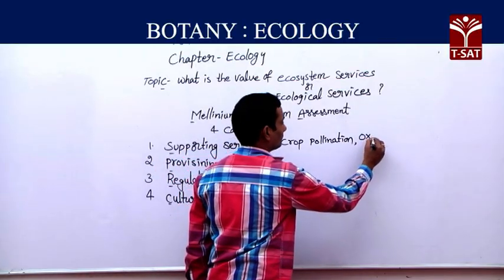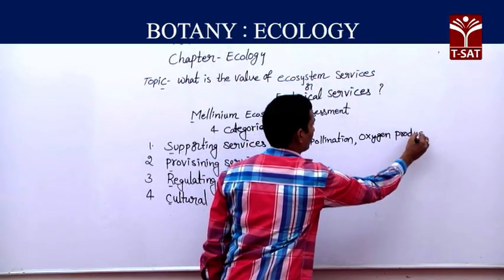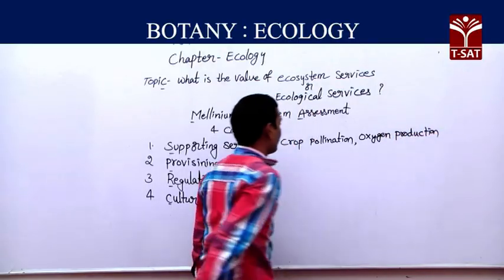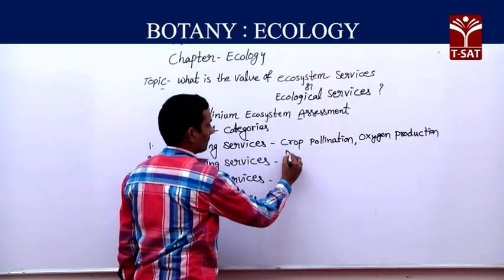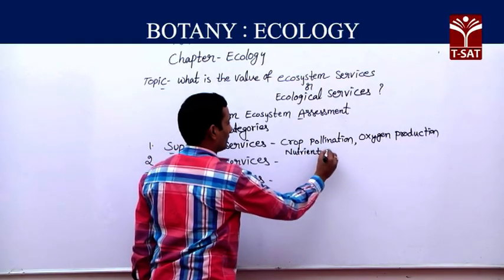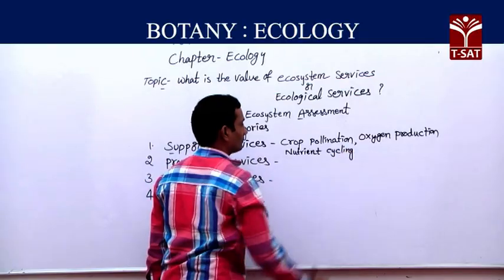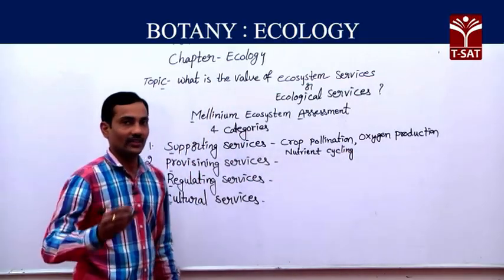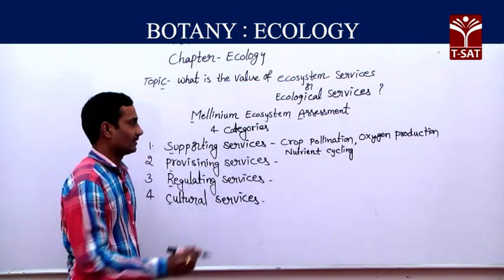Next, oxygen production, the second service. Third, nutrient cycling. Like this, different services are placed in supporting services.